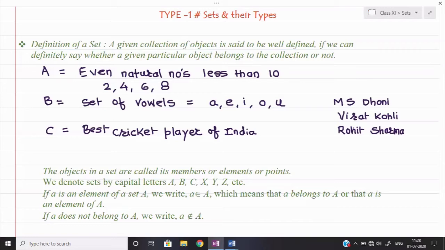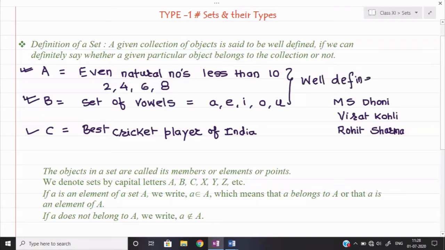The list cannot be unique in set C, while in set A and set B, you cannot change the list. So these two sets, A and B, are called well-defined sets.